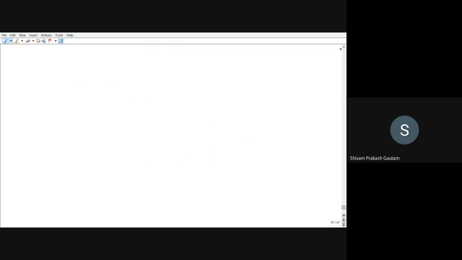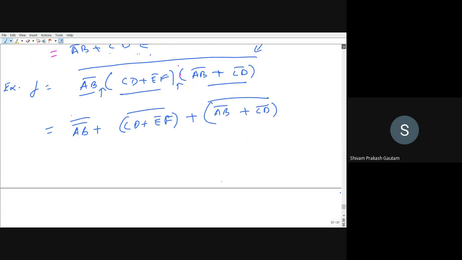Now you can see we are having the double complement here, so this will cancel out, right? So I can write it as AB plus, here we are not having double complement, right? You can see this is not a double complement because this complement belongs to whole function and this complement belongs only to E. So you cannot take it as a double complement, right? Double complement only you will take when on the same function the double bar is there, like in the first case, right?